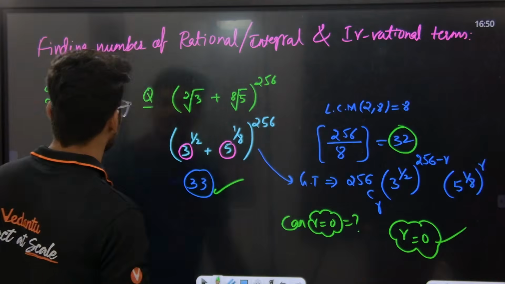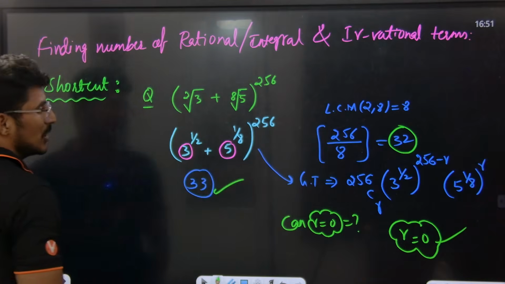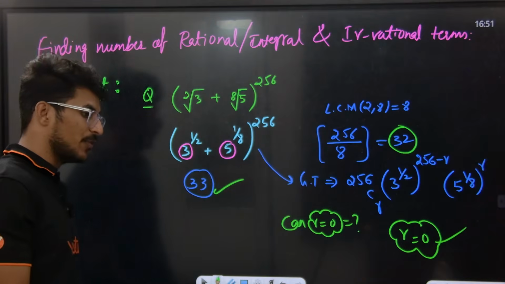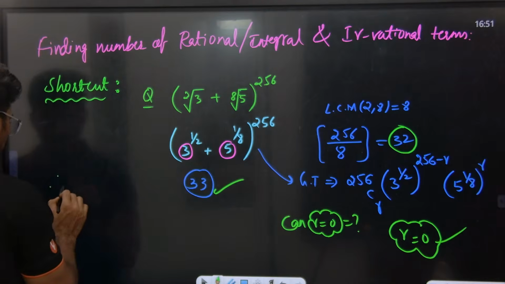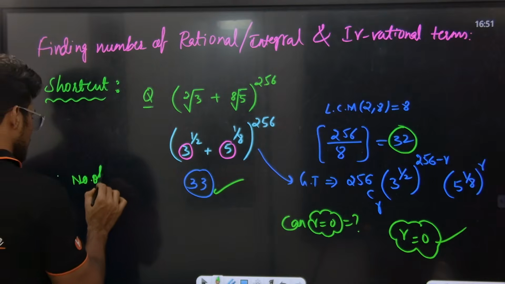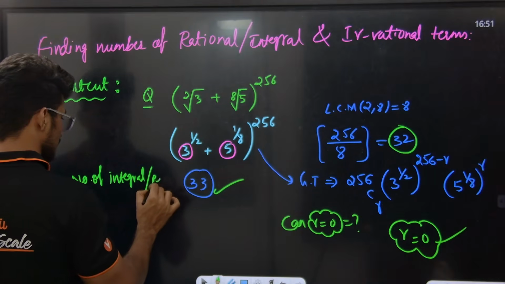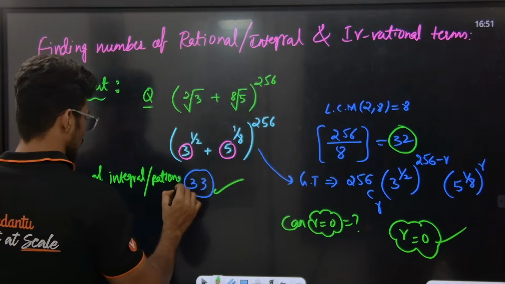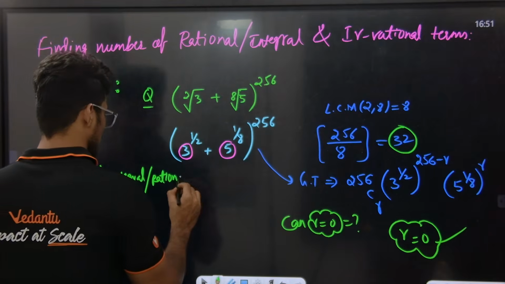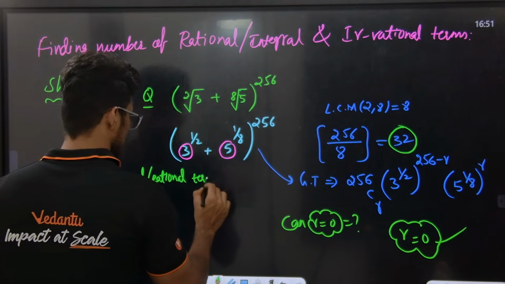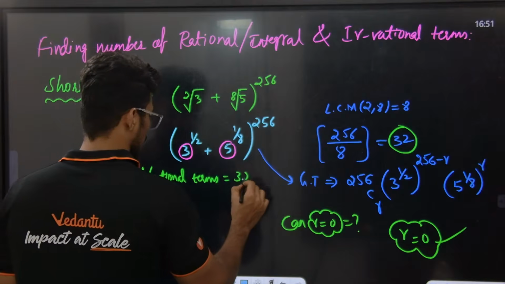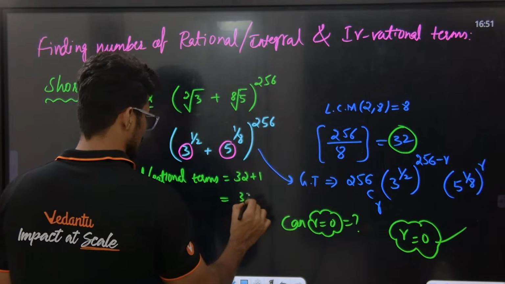So ultimately, நான் என்ன பண்றேன்னா, கீழ இருக்க basis you need to make it to prime numbers and then go for it. So now, therefore, number of integral or rational terms, how many are there? Rational terms is equal to 32 plus 1, which is equal to 33.